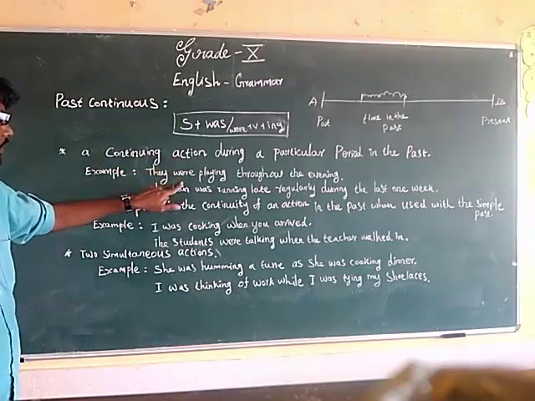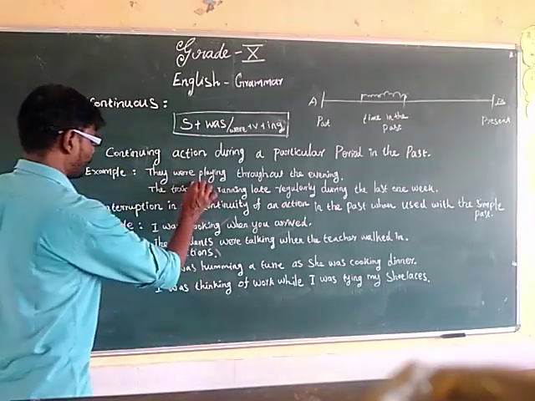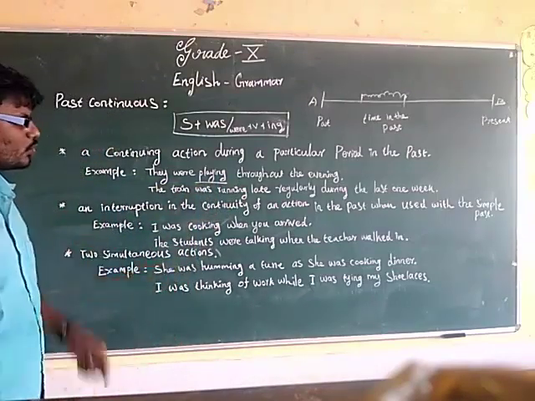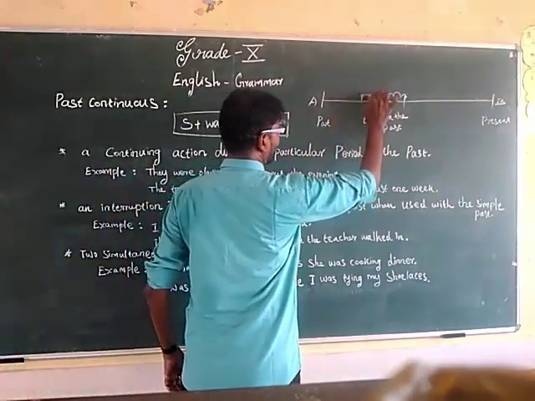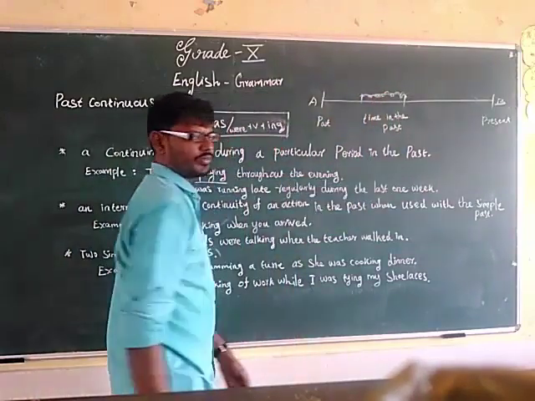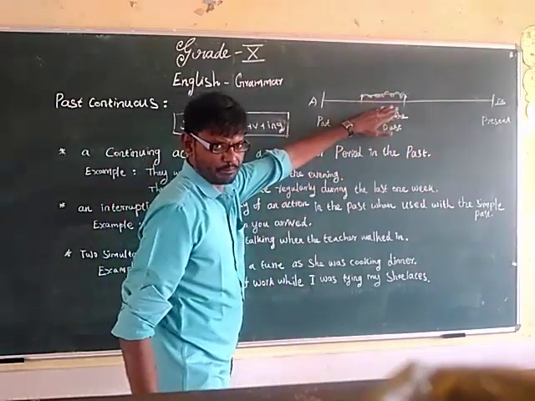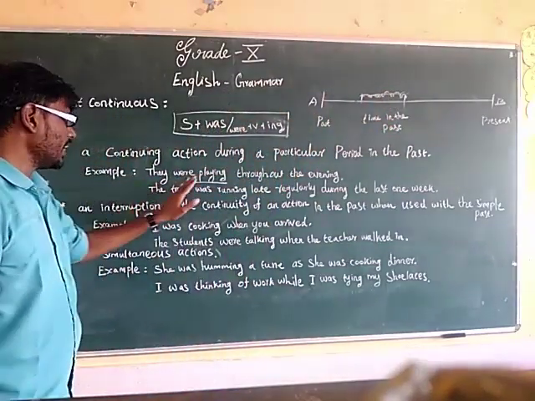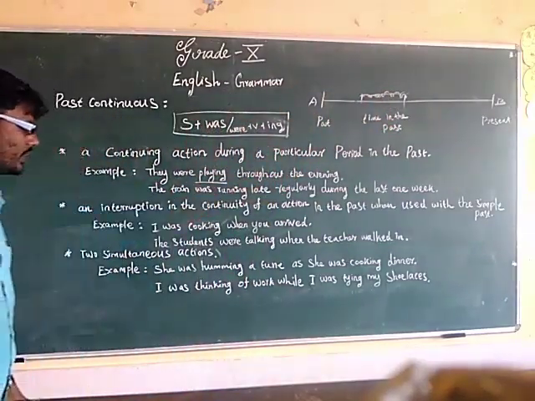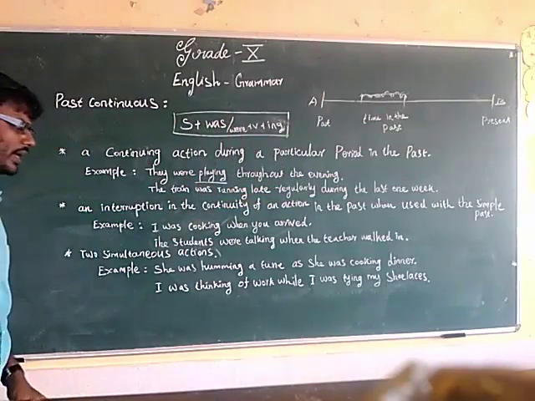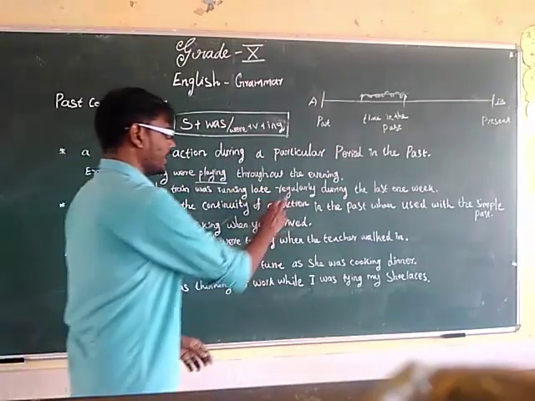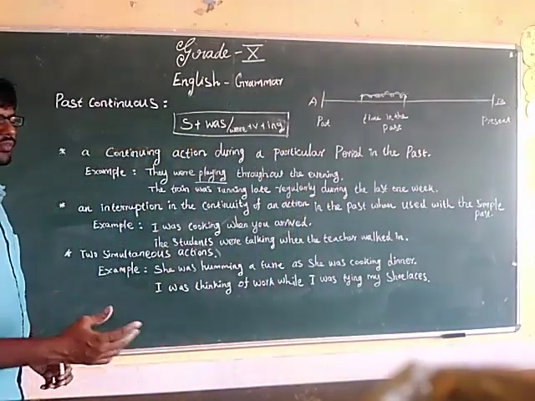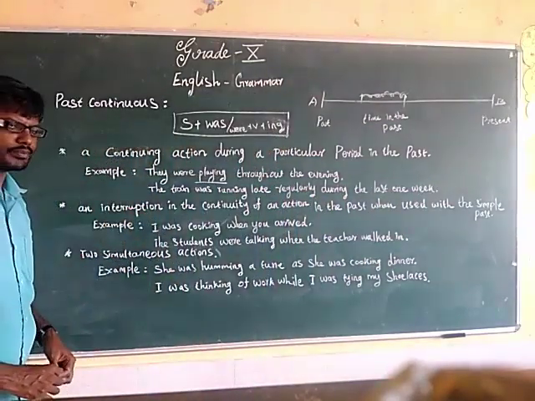So, action. Action is playing. What type of action? Continuing action. Action continuing throughout the evening. They were playing throughout the evening. Okay, the train was running late regularly during the last 1 week. Last 1 week the train was running late.